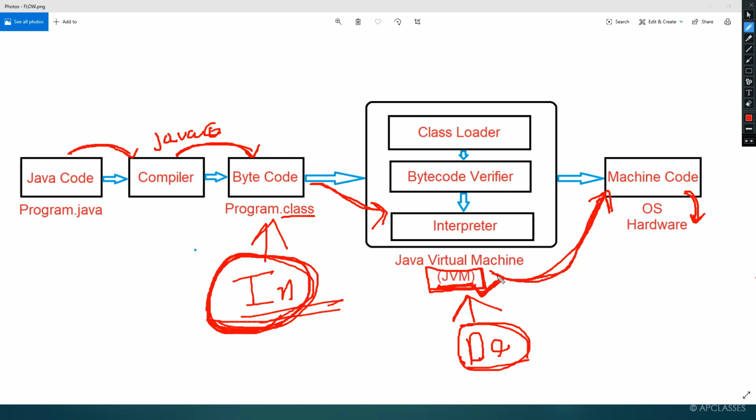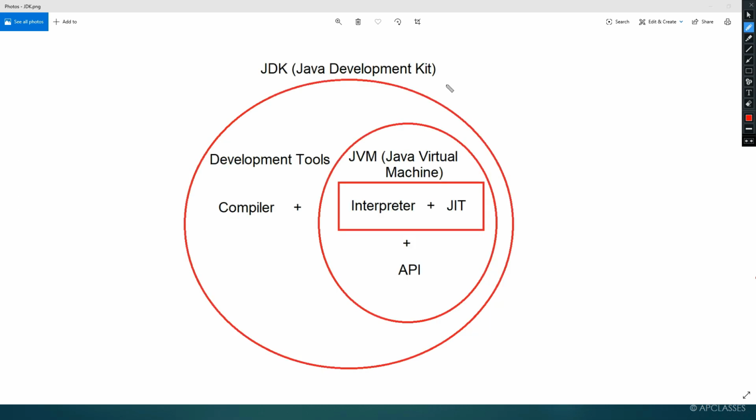Now let's learn something about JVM. What exactly is JVM? What exactly is Java Virtual Machine? Here you can see I have made an image, and you must be confused looking at this image. Well, within 3-4 minutes you will come to know what this image is all about. Now here you can find JVM. It is written Java Virtual Machine.